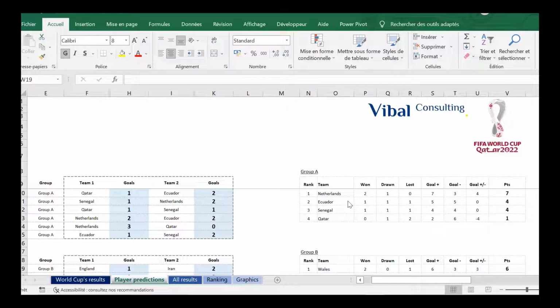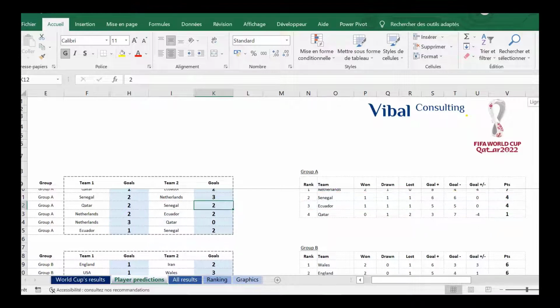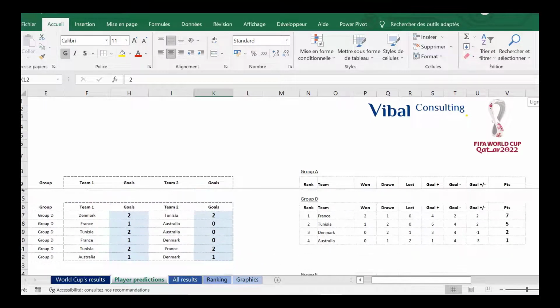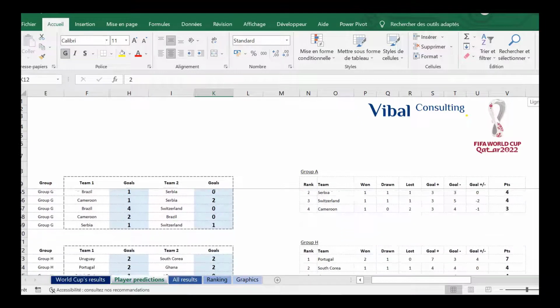Let's imagine a different scenario: if in the second match Senegal had lost 2-3, then we have the same 3 criteria for both teams. To correct it, we just have to make a slightly different prediction choice. So here we can change the result between Qatar and Senegal to 2-2, for example. So the ranking, as you can see, has been updated. We complete the data down to group H to finish.